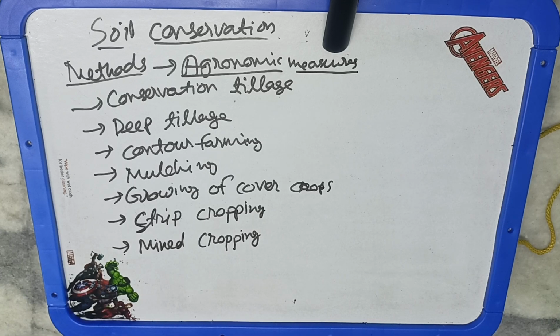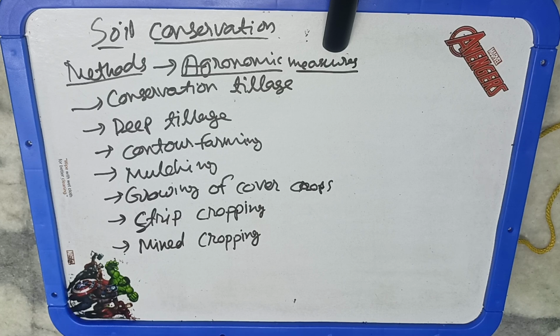Okay, and the next is mulching. Mulching means we are spreading some natural mulch or some polythene mulch, man-made mulch, so as to protect the moisture in the soil. So the main aim is to protect the moisture, as well as if you are placing that mulch on the soil, then it will prevent the soil from being eroded or from the direct contact of the sun or the rain. Okay, from the hitting of direct heat or rain. Okay, so that is basically mulching.